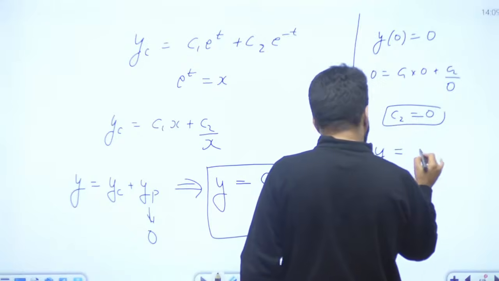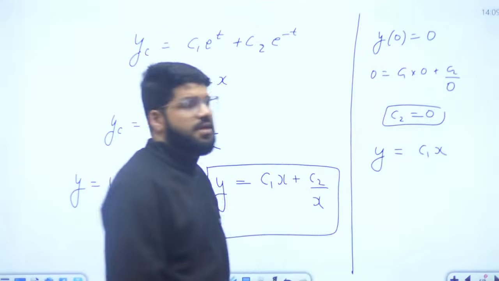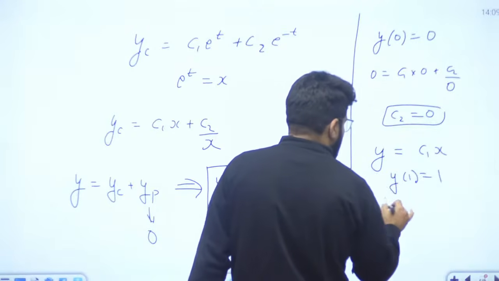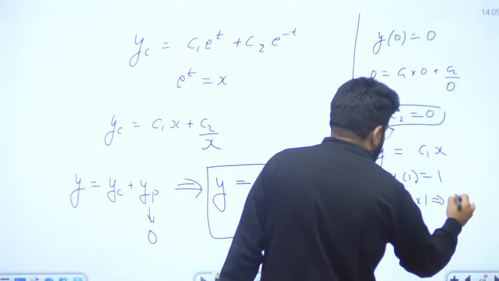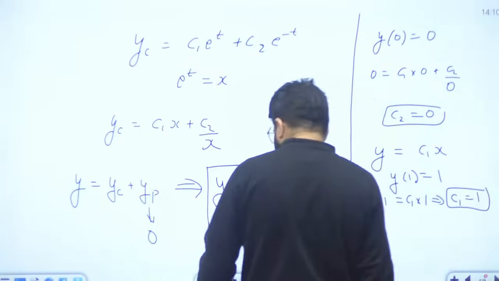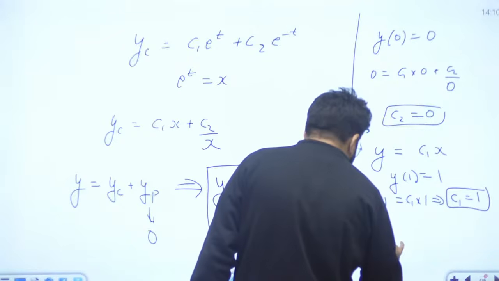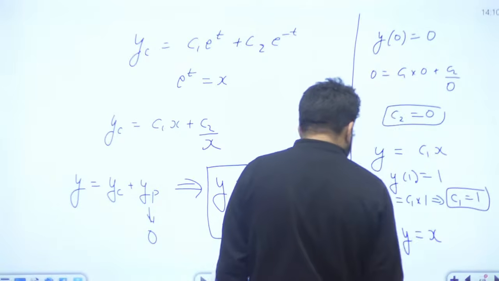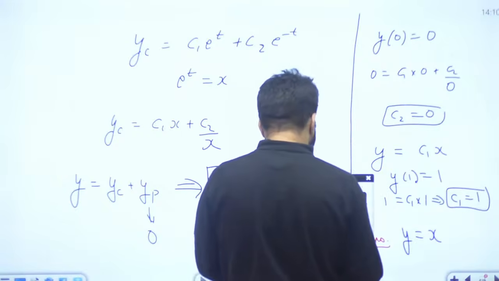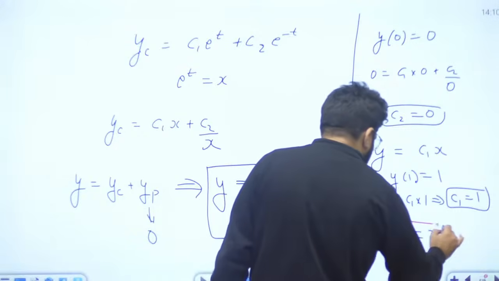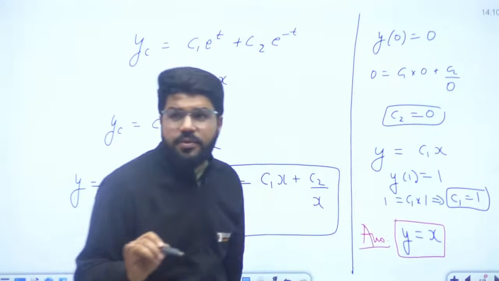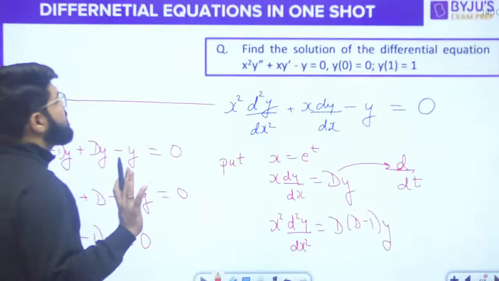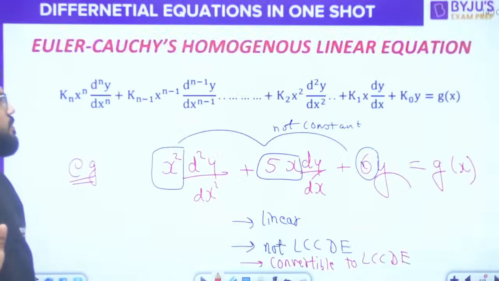So what is Y now? Y is C1x. C2 को किया 0. Y is C1x. Now put down Y1 equal to 1. So 1 is equal to C1 into 1. तो यहाँ से C1 आ गया 1. So your final answer. Y is equal to C1x. C1 is also 1. So your answer is y equal to x. The solution of this differential equation is y equal to x. This is expected. This Euler-Cauchy is an expected category in the GATE exam.